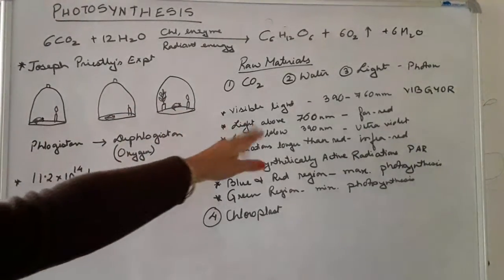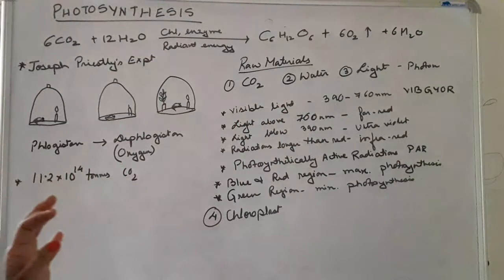The light above 760 nanometer we call far red radiations. Light below 390 nanometer is the ultraviolet radiations, and the radiations longer than red are called the infrared rays.